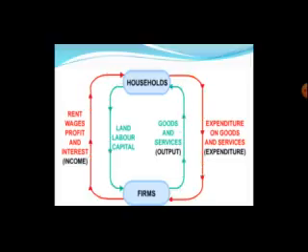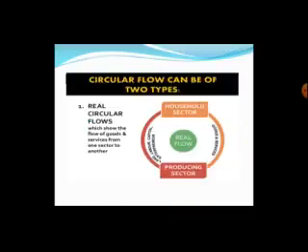So this is the circular flow which creates an identity between GDP, GDY and GDP, gross domestic product, gross domestic income and gross domestic expenditure. Now there are two types of flows in the circular flow of income. First one is real flow and the second one is money flow. Real flow means the flow of goods and services from one sector to another.